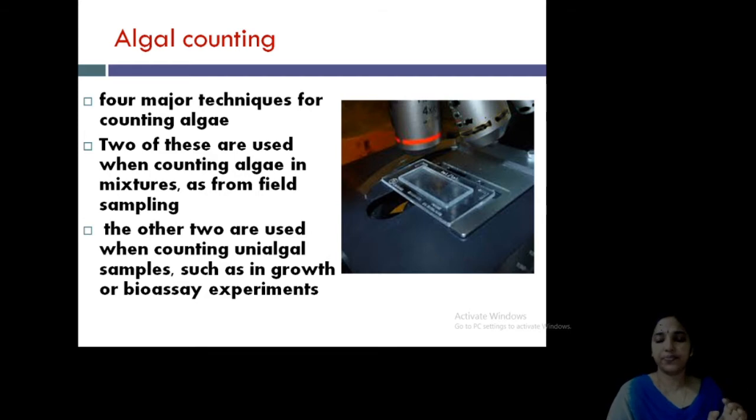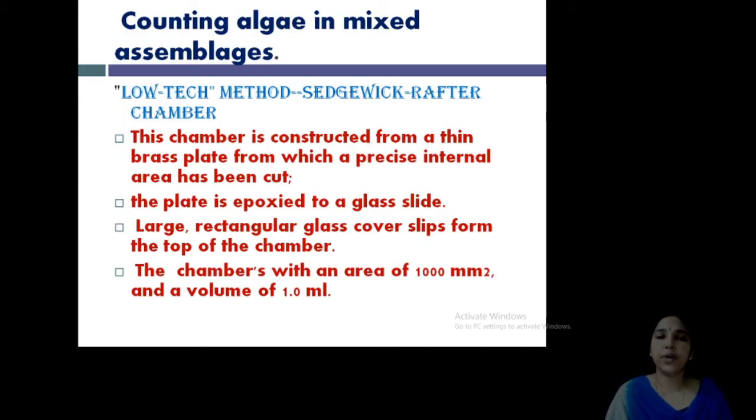Clear? Okay. Now, first, counting algae in mixed assemblages. That is from the field, when you collect, you will get a mixture of algae. That is the mixed assemblages. How is this counting possible? In the field, in the water, algae is growing mixed. Different forms exist together. There are filamentous forms, planktonic forms, colonial forms, everything mixed together in the field. So how can you count this? That is the first method.